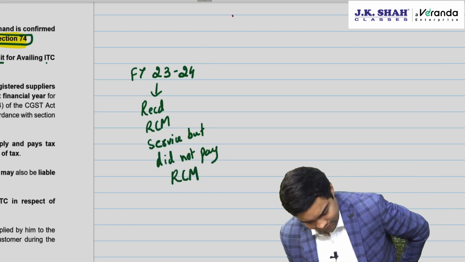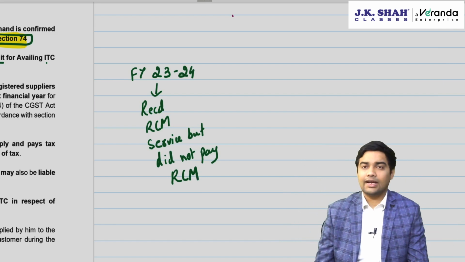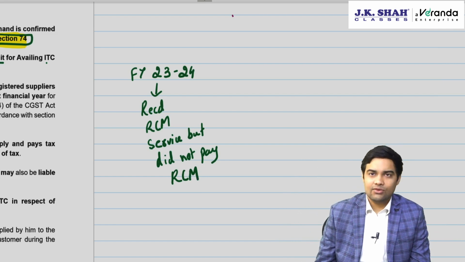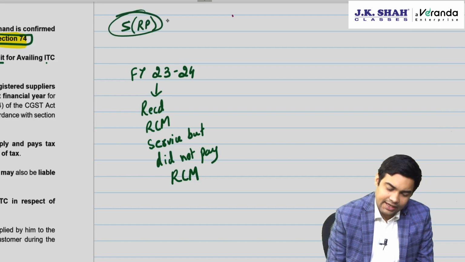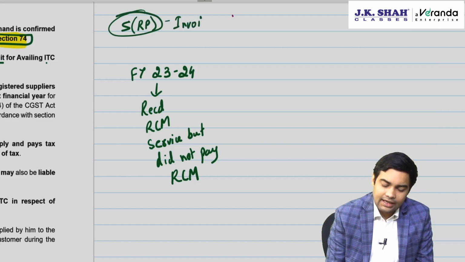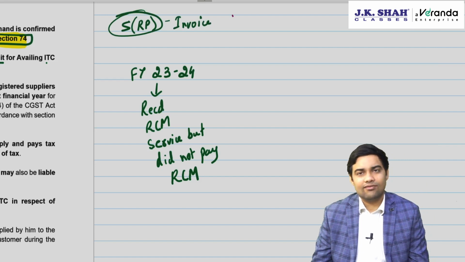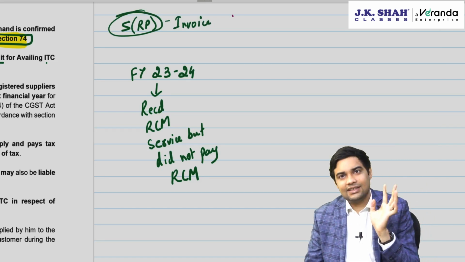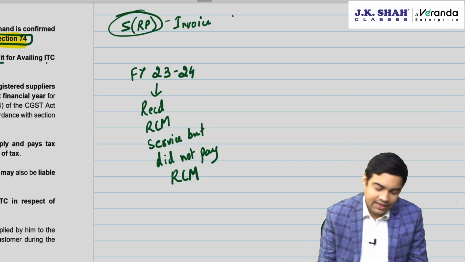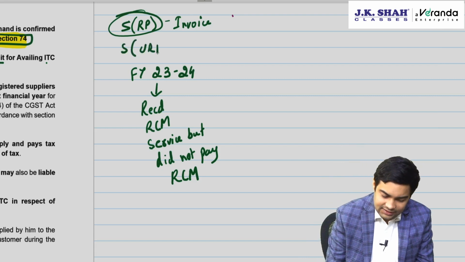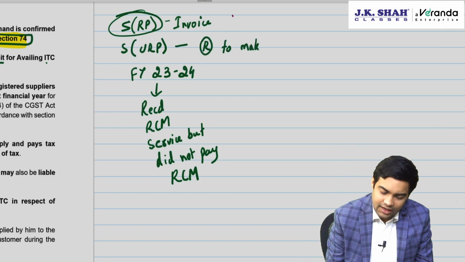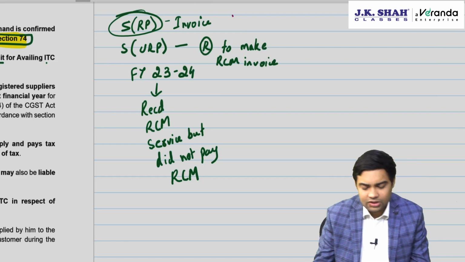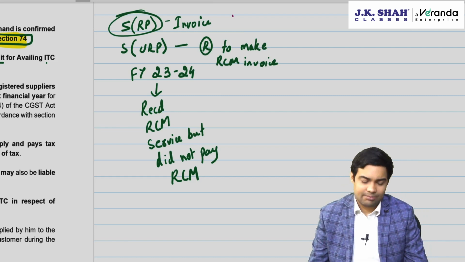You were not aware that RCM is applicable. Now, in RCM, who does the invoicing? If supplier is registered, then supplier will invoice, and he will mention in the invoice whether liable under RCM. Yes. Then you get to know directly. Second case is if supplier is unregistered, then recipient has to make the RCM invoice. Now I did not make the RCM invoice because I did not think that RCM is applicable.